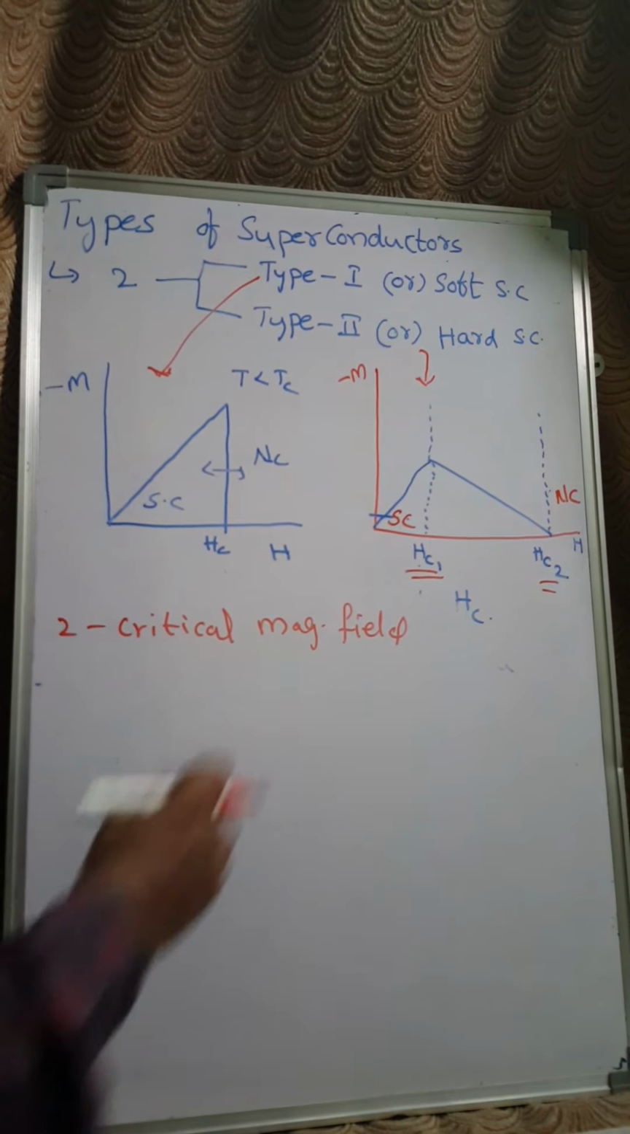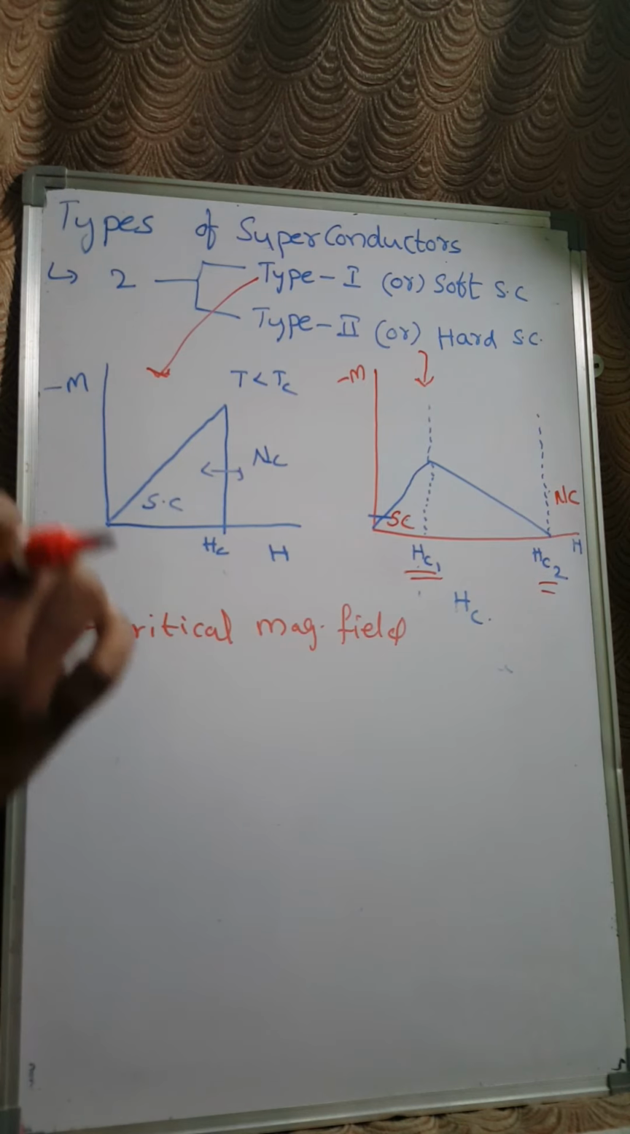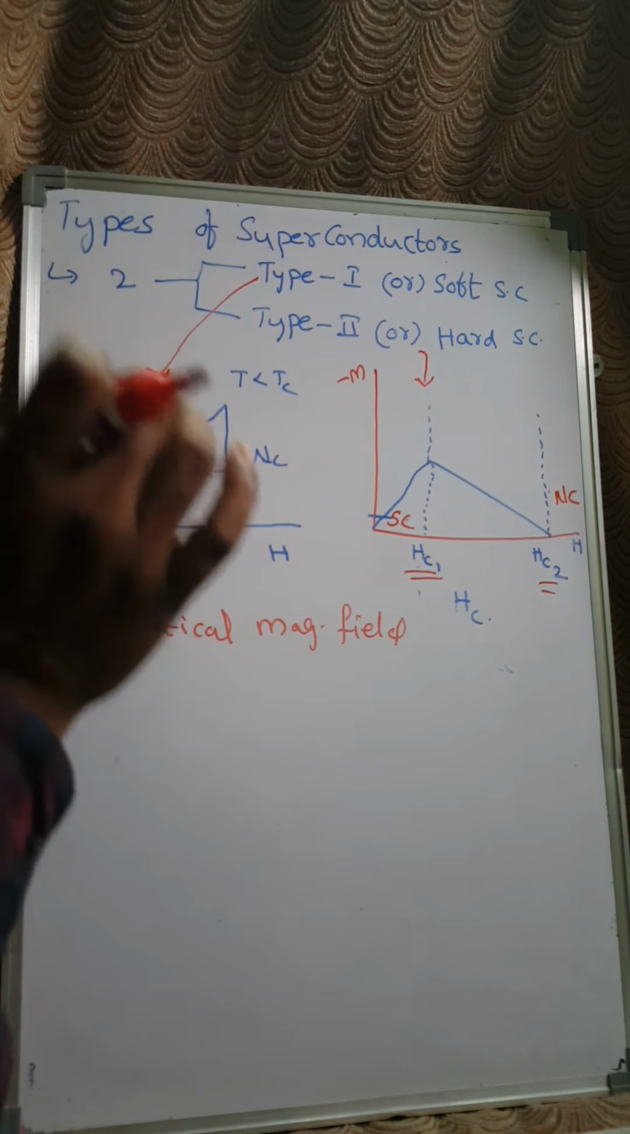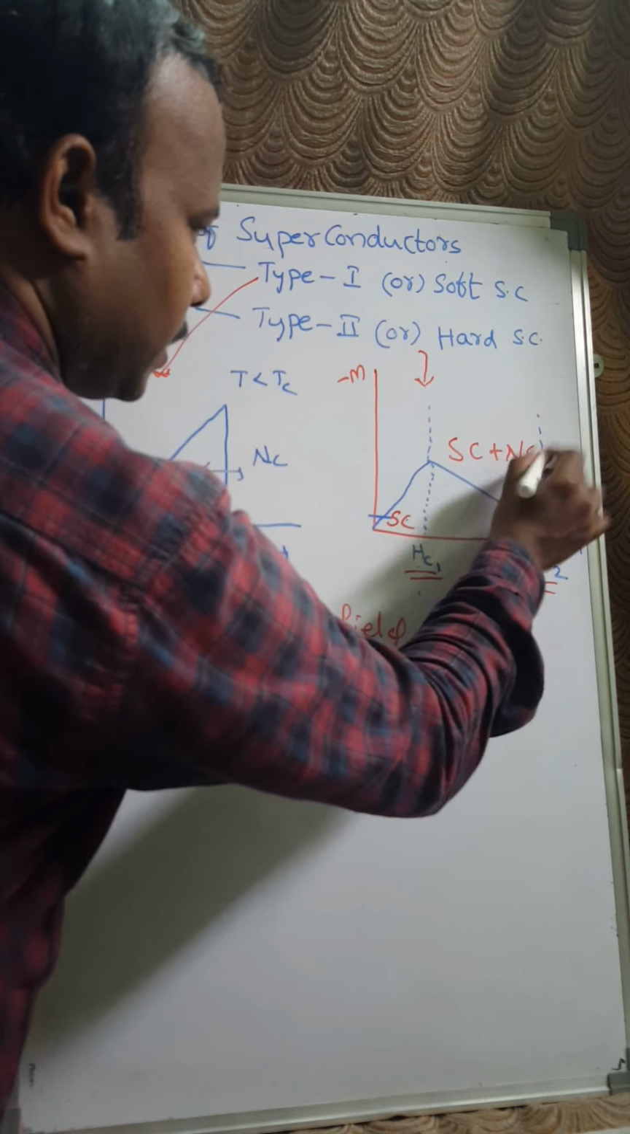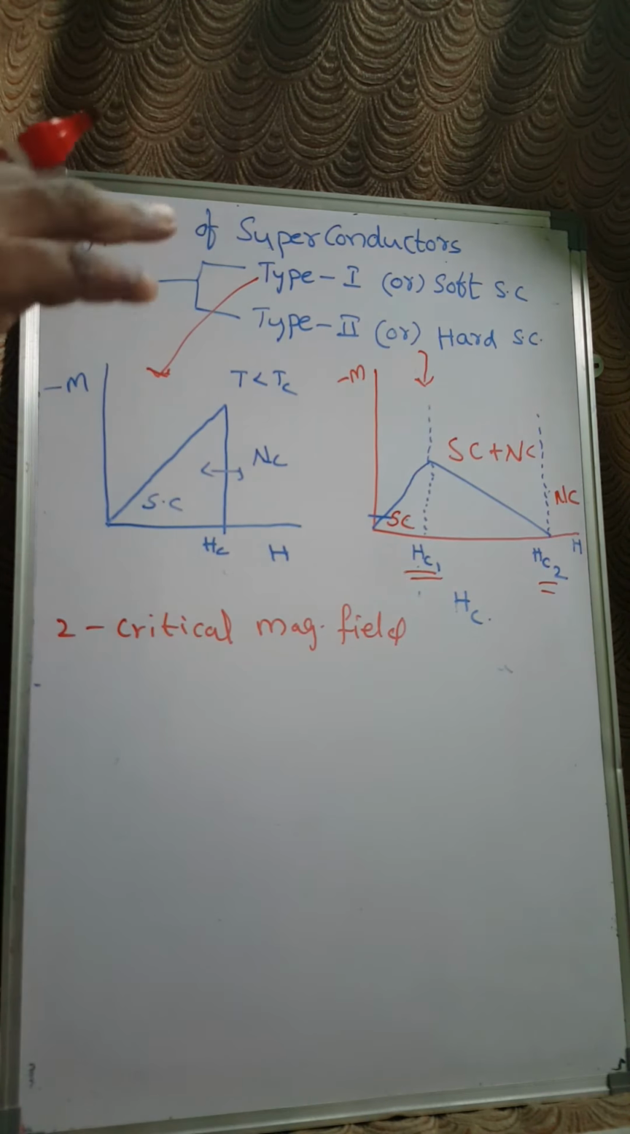Right? Below Hc1, material behaves as a perfect superconductor. Above Hc2, that means this region, material behaves as a normal conducting nature. And there is a region between Hc1 and Hc2. In that region, it behaves as a partially superconducting plus partially normal conducting region. Right? So because of this mixed state,